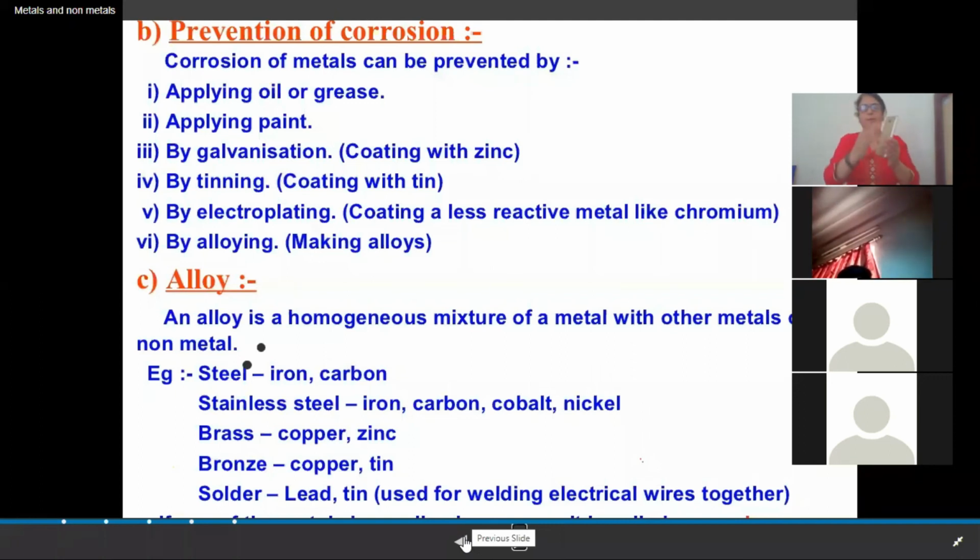Once the metal is covered by the layer of aluminium oxide, this aluminium oxide will act as a barrier and will stop further corrosion of the inner aluminium.